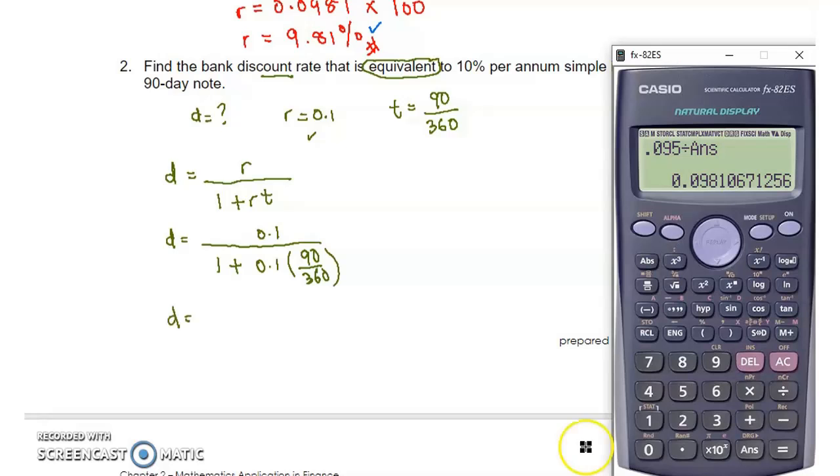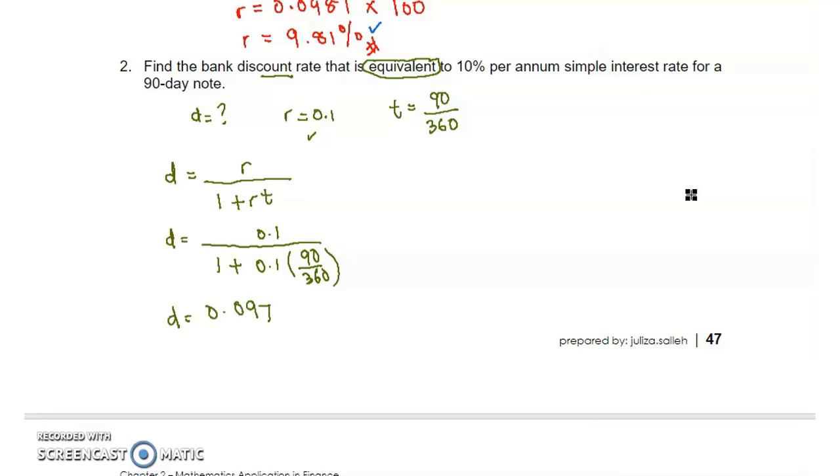I calculate the denominator first. 1 plus 0.1 multiplied by 90 divided by 360. So this is the denominator. So 0.1 divided by denominator. Here you press answer. So 0.0976. Round off up to 4 decimal points.